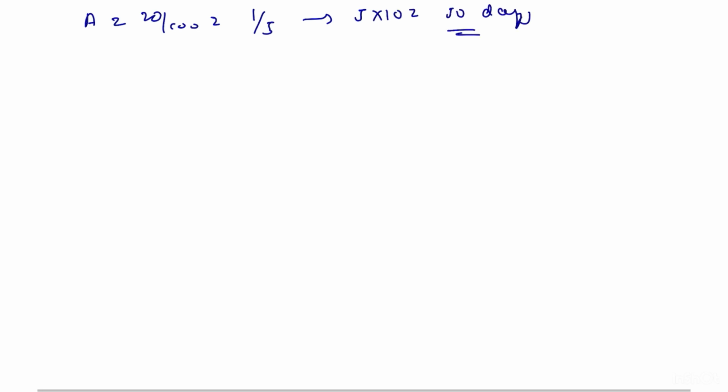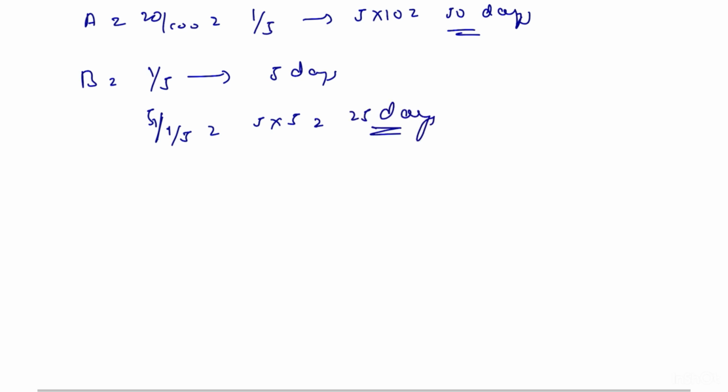A can complete 20% of work in 10 days. A is equal to 20 by 100, that is equal to 1 by 5. Therefore, 5 into 10 is equal to 50, so A can complete the work in 50 days. B can complete 1 by 5 of the work in 5 days. Therefore, 5 into 5, that is 25 days, it takes to complete the work.